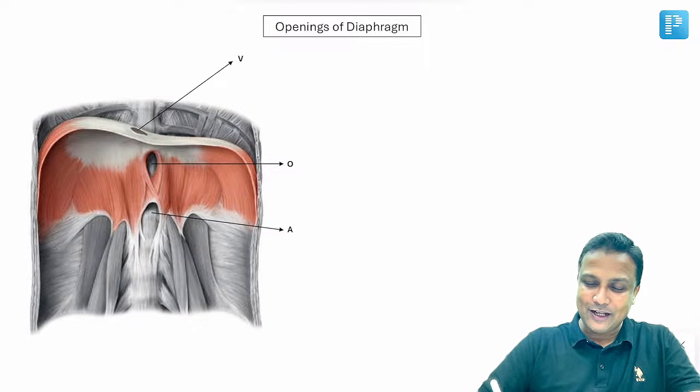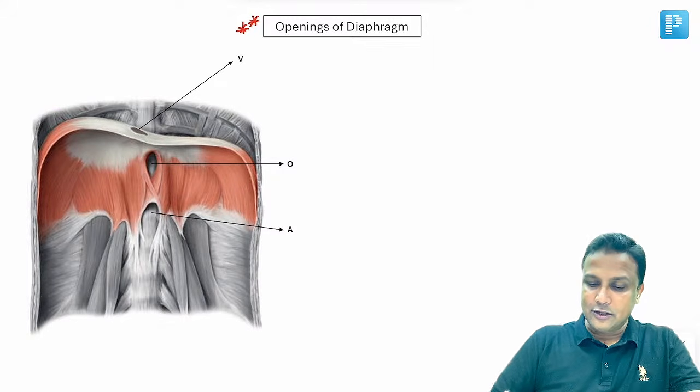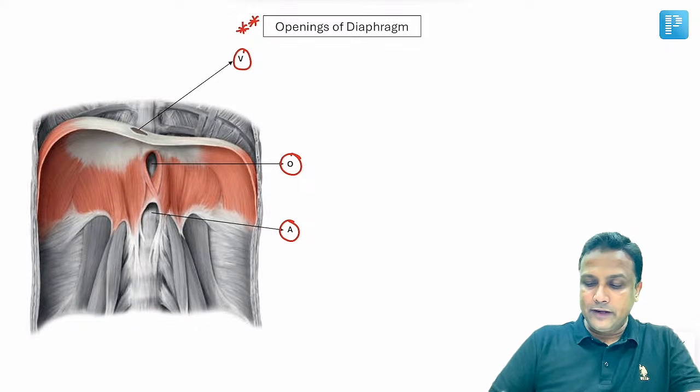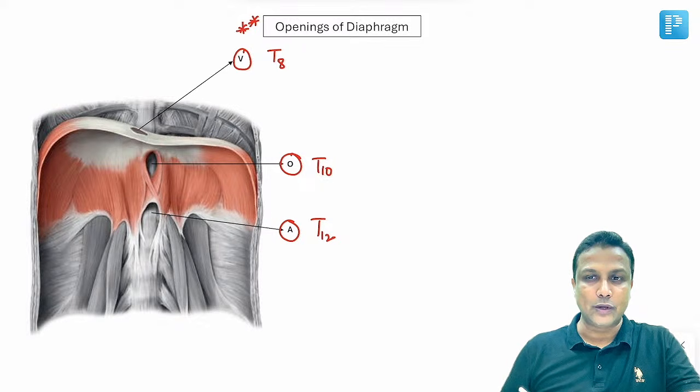Next topic here, sir. Yes, another very, very high yield topic. I don't even have to tell you again and again, because we are dealing with all the high yield topics here. Openings of diaphragm. There are three major openings of diaphragm, that is vena cava opening, esophageal opening, and aortic opening. Remember, vena cava opening will be at the level of T8, esophageal opening will be at the level of T10, and aortic opening will be at the level of T12.